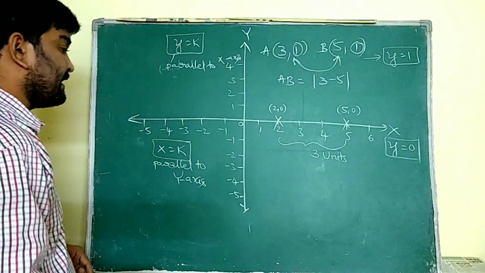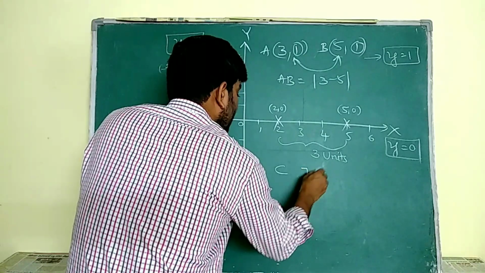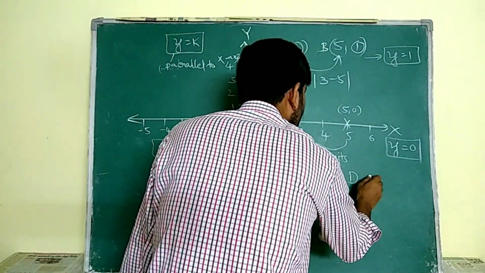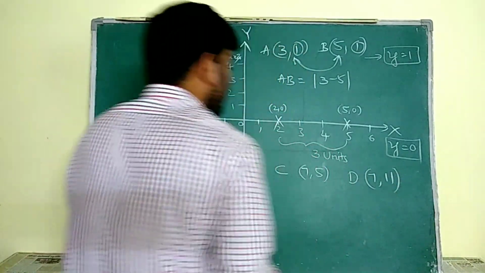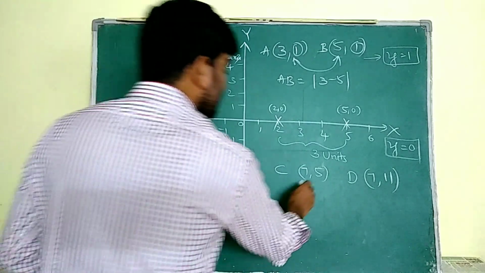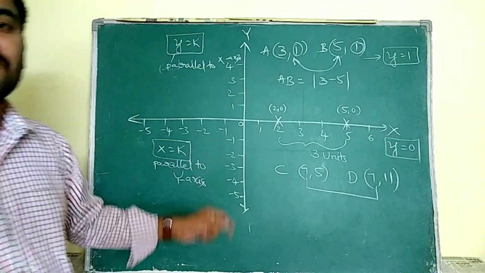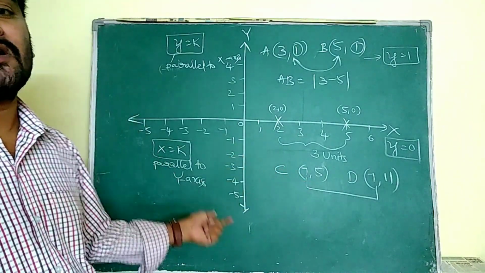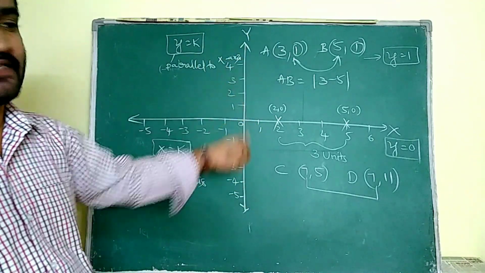Similarly, 2 more points I am going to take. C is 7 comma 5, and D is 7 comma 11. By observing these 2 points, the x values are the same, in the sense these 2 points lie on the line which is parallel to the y axis.